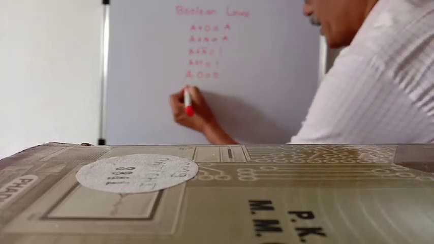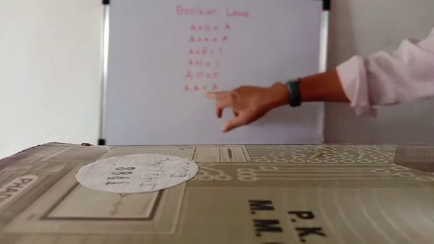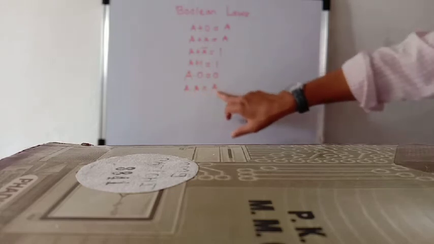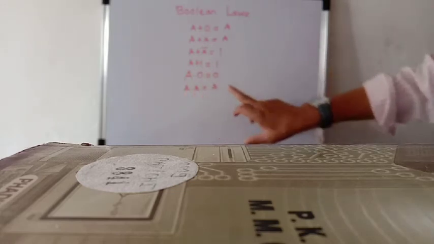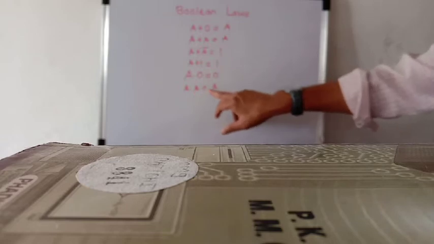A dot A is equal to A. A into A is equal to A. If A is equal to 1, then 1 into 1 is equal to 1. If A is equal to 0, then 0 into 0 is equal to 0. Therefore, A into A is equal to A.